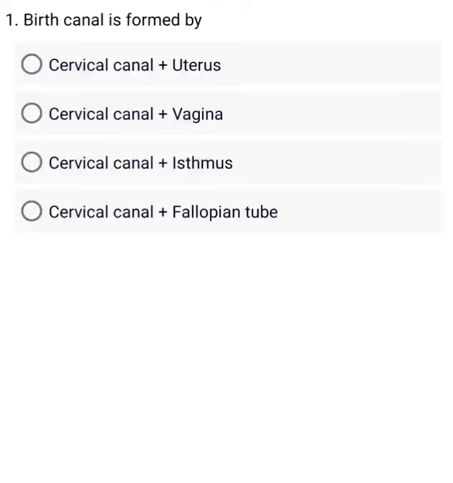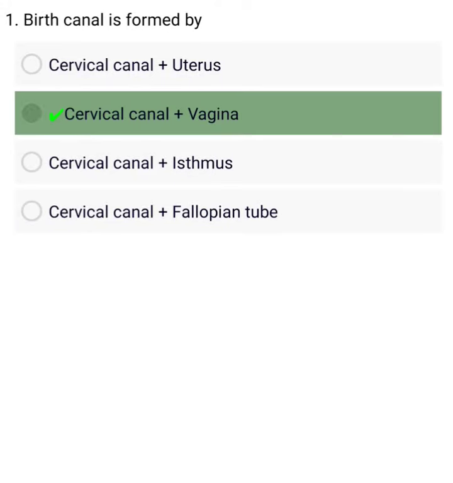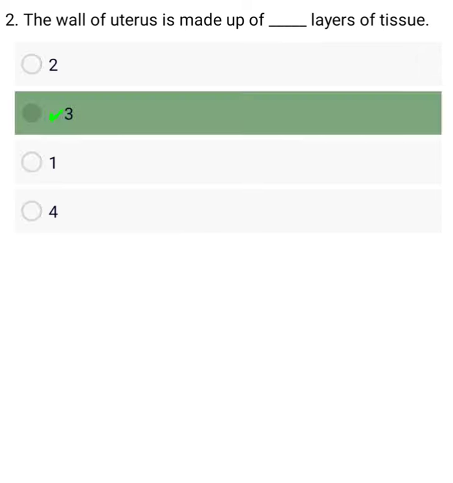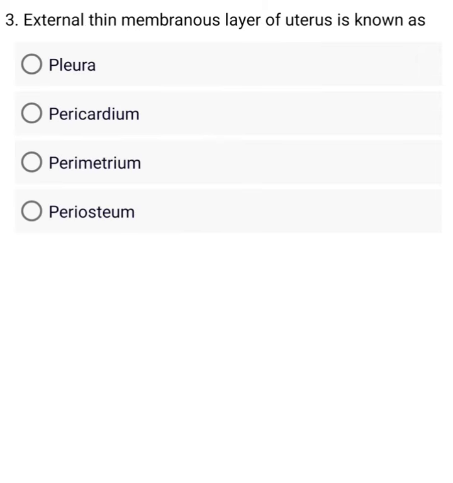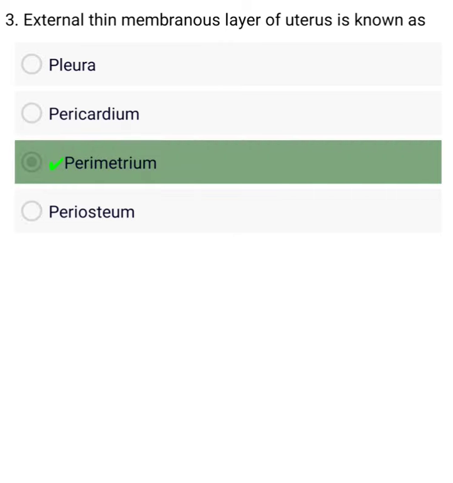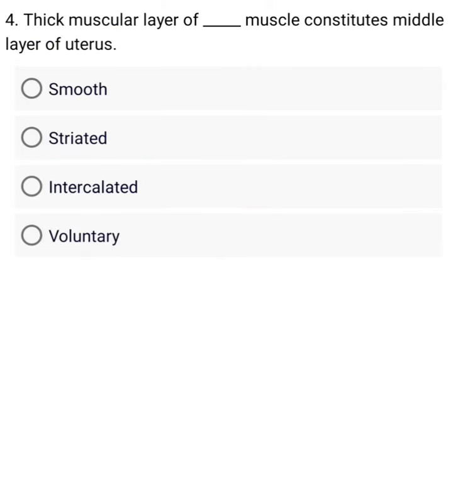is formed by A. Cervical canal plus right. The wall of uterus is made up of layers of tissue. Right. External thin membranous layer of uterus is known as A. Pleura. Right. Thick muscular layer of muscle constitutes middle layer of uterus.